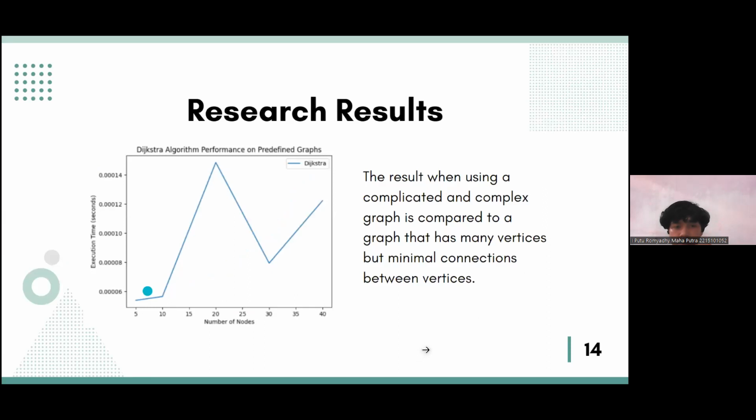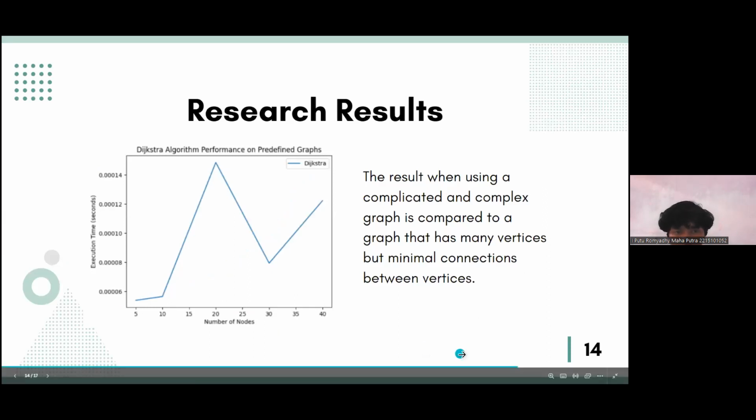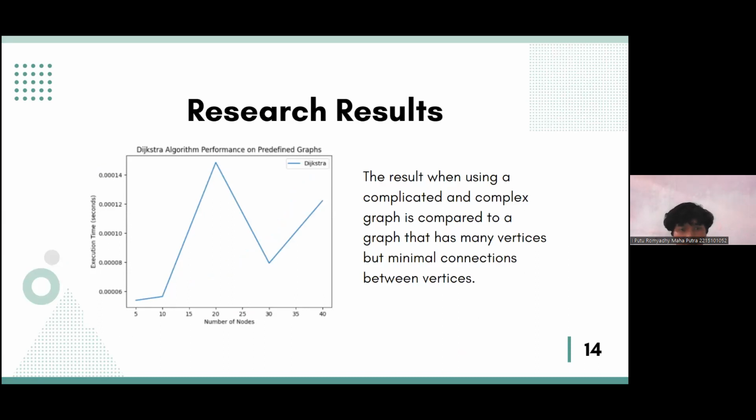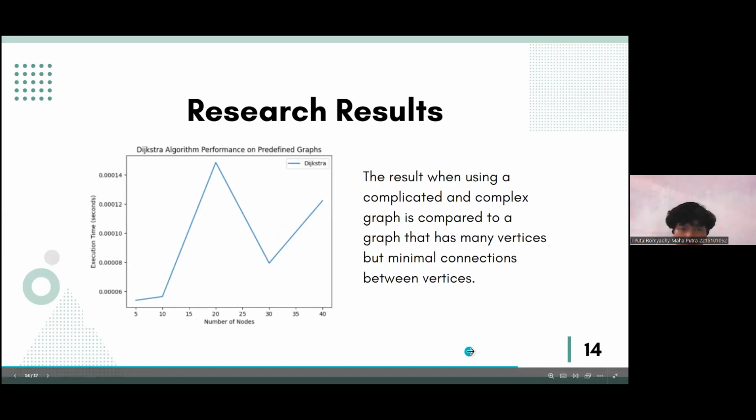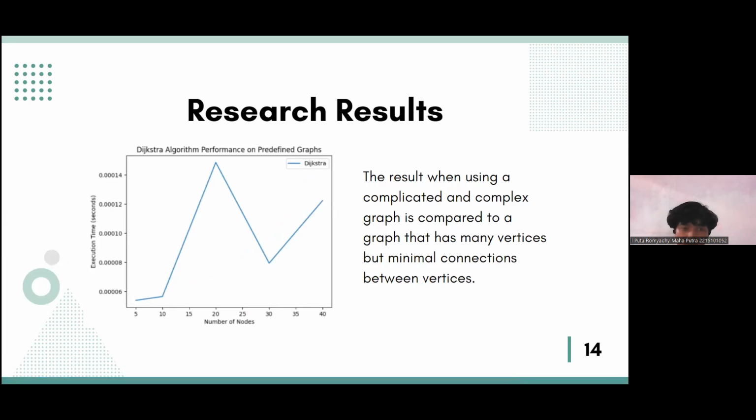Okay, here I think it's a similar thing. We use the same algorithm, but we change the graph.